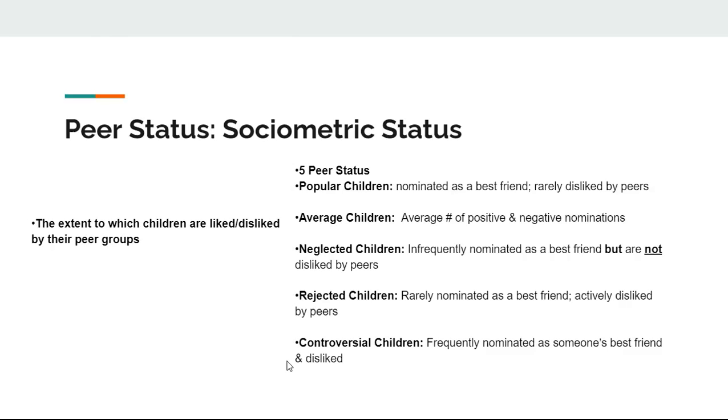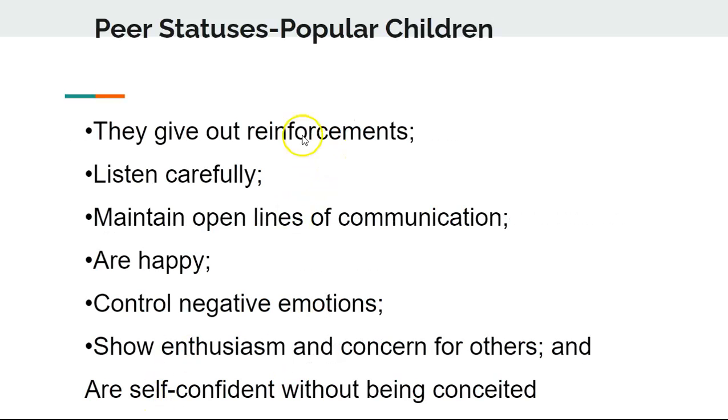And the controversial children, this is interesting. These children were frequently nominated as someone's best friend, but they were also disliked. That could be, for example, what people deem as the class clown. A lot of people may not like them, but they also may be best friends with them. So that was a very interesting study.